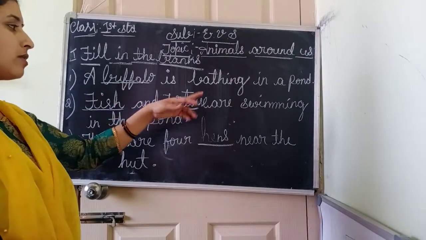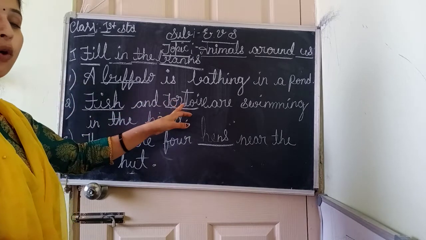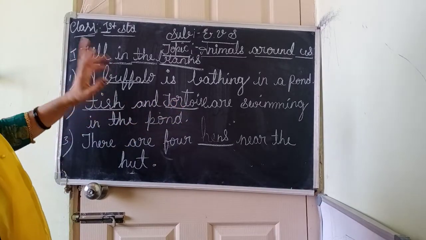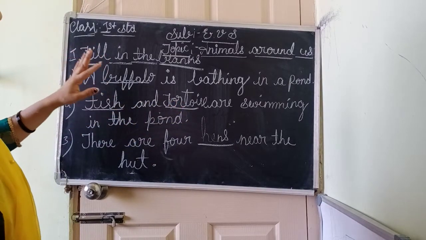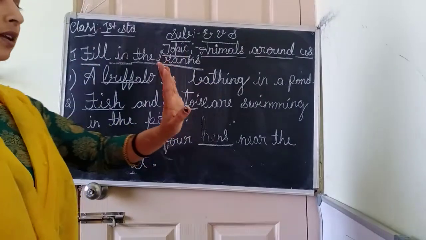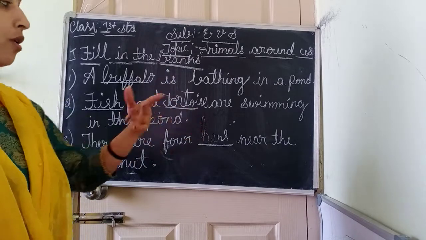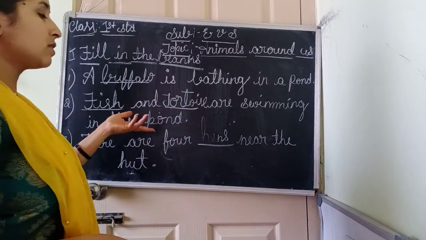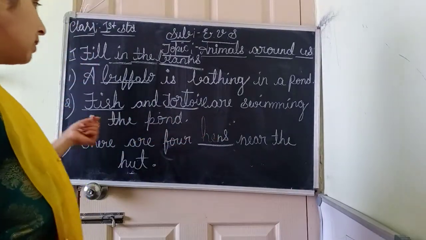Fish and tortoise are swimming in the pond. These are water animals. Fish is the water animal. Octopus, fish, shark. These are the water animals. Tortoise is both land and water animal. It can live on land also, water also. Frog also, crocodile also. It's both water and land animal.